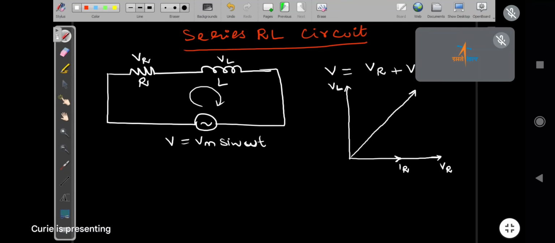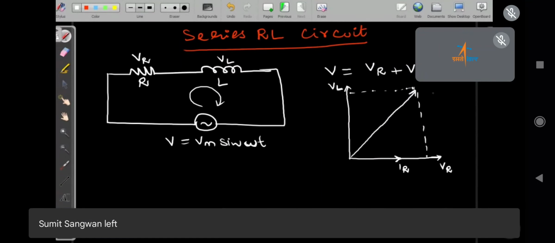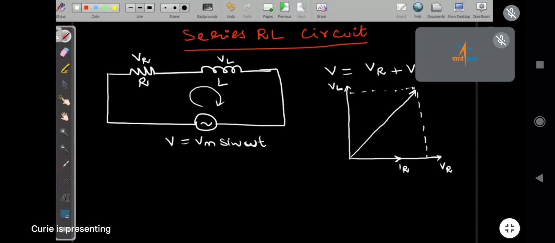This is like a vector sum. If this is the vector sum, then whatever line I have drawn from the origin, that line is the resultant. Then what is that resultant, Divya?